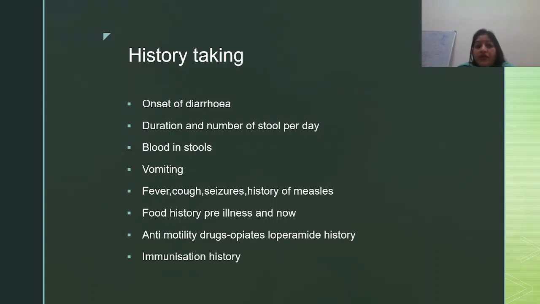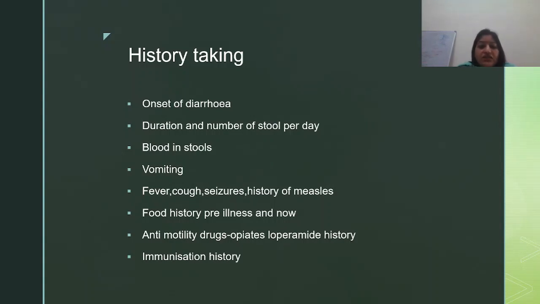Because in the periphery, with quacks, in small centers where people don't know how to deal with the pediatric age group, they usually provide opioids and loperamide-like drugs which decrease intestinal motility, and these drugs become detrimental for children because they lead to stasis of bacteria in the intestine. It is not washed off. It leads to a more toxic effect and causes abdominal distension and paralytic ileus also.